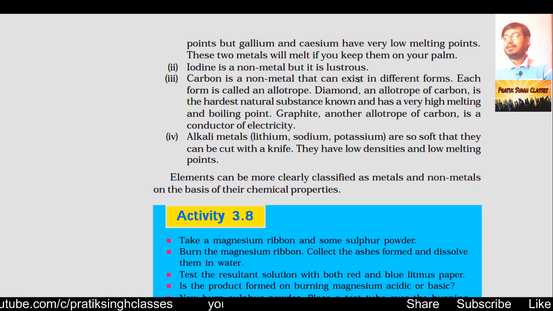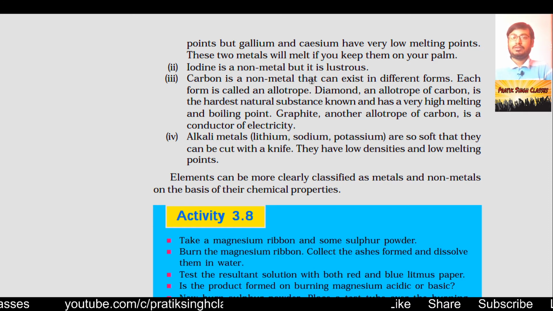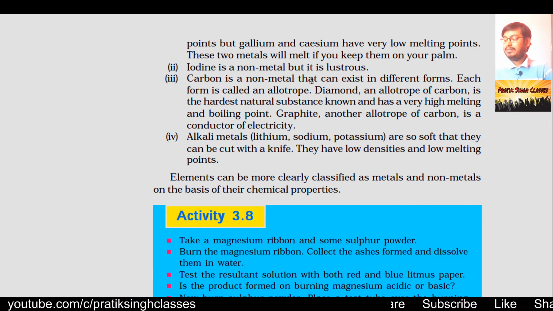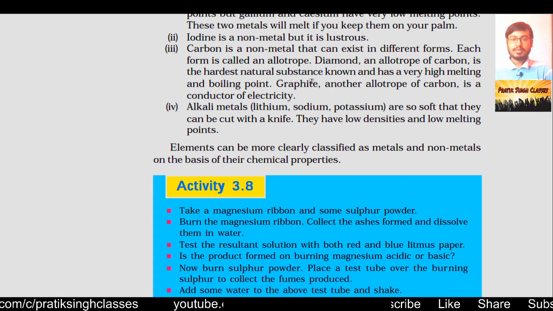It is just like when you put frozen coconut oil in your palm, it starts melting by absorbing the heat from your palm. Likewise, when you put a small block of gallium and cesium in your palm, it will absorb heat from your palm and will start melting at a very low temperature, okay.